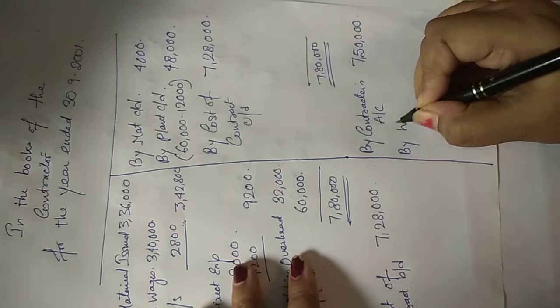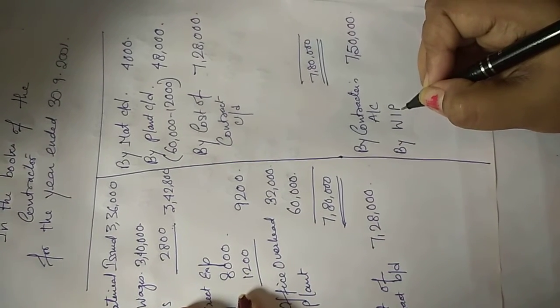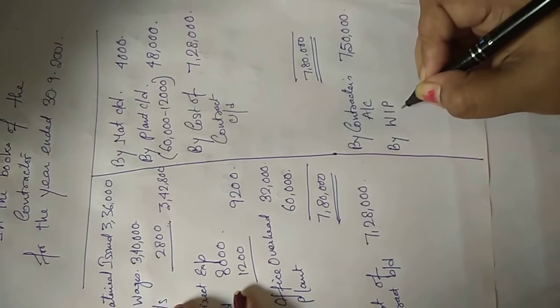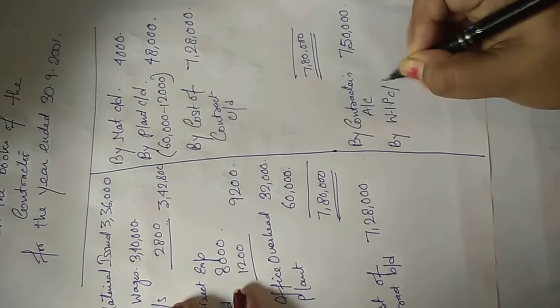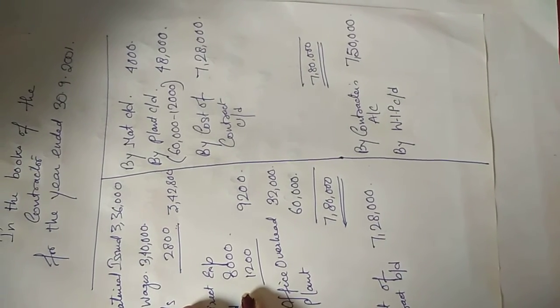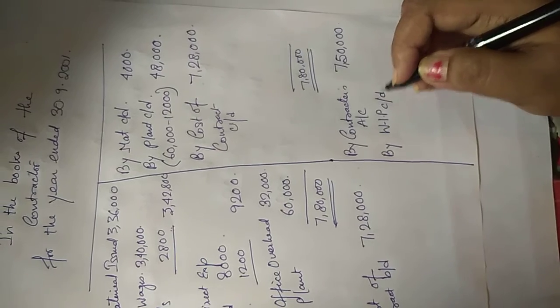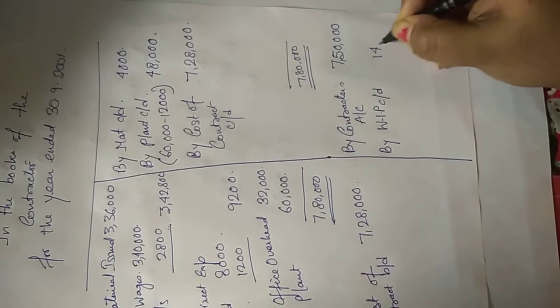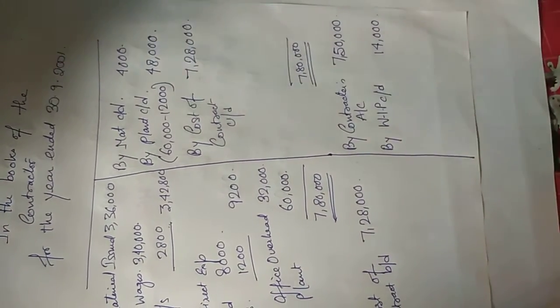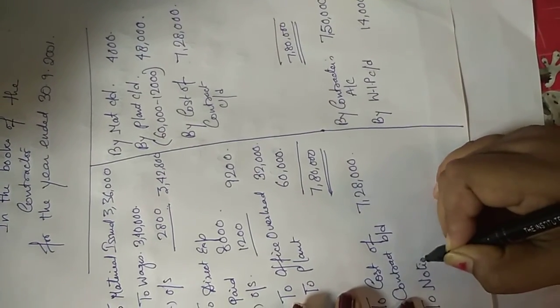By WIP CD. My work not certified was 14,000. Fine. So the balancing figure would be my notional profit.